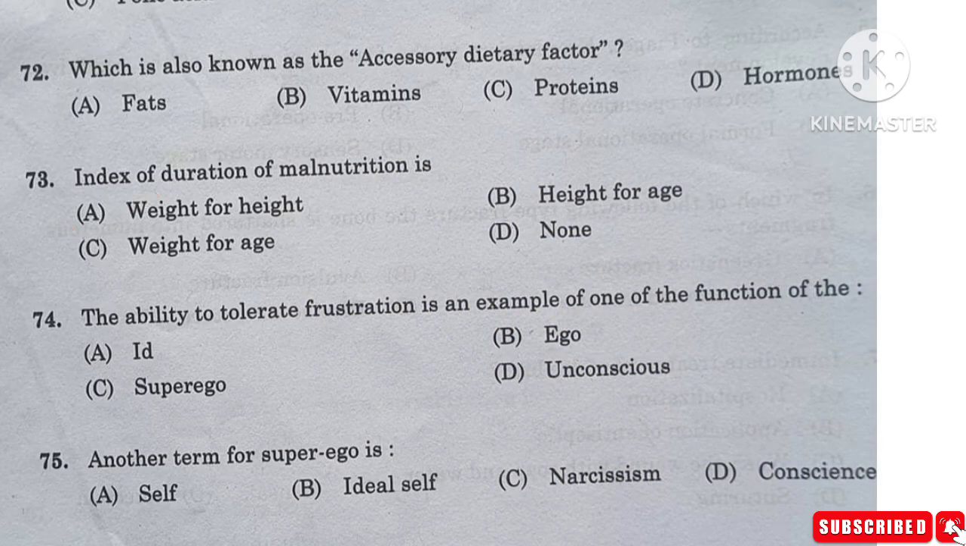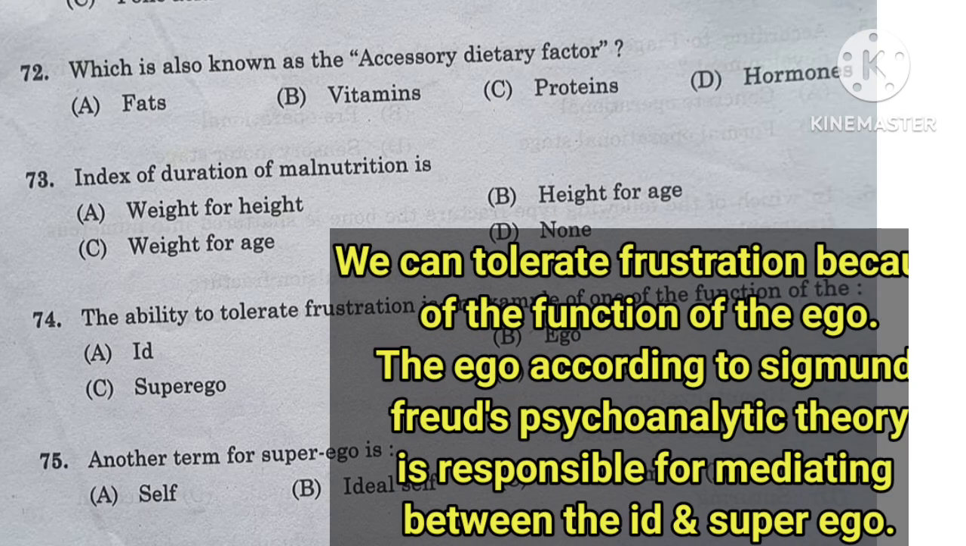Question number 74. The ability to tolerate frustration is an example of one of the functions of the ID, ego, superego or unconscious. We can tolerate the frustration because of the function of the ego. The ego, according to Sigmund Freud's psychoanalytic theory, is responsible for mediating between the ID and the superego.